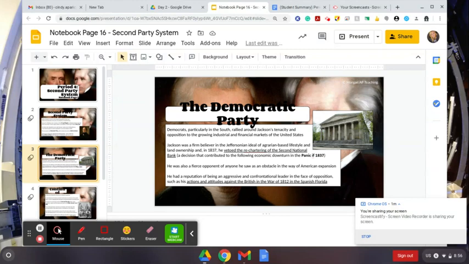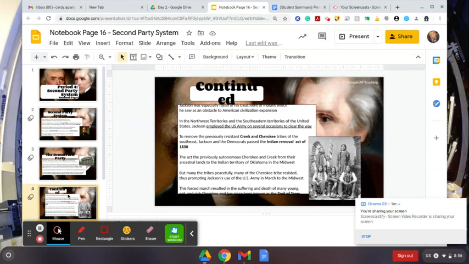agrarian-based lifestyle and land ownership, and in 1837 he vetoed the rechartering of the Second National Bank, a decision that contributed to the following economic downturn in the Panic of 1837. He was also a fierce opponent of anyone he saw as an obstacle in the way of American expansion. He had a reputation of being an aggressive and confrontational leader in the face of opposition, such as his actions and attitudes against the British in the War of 1812 and in Spanish Florida.